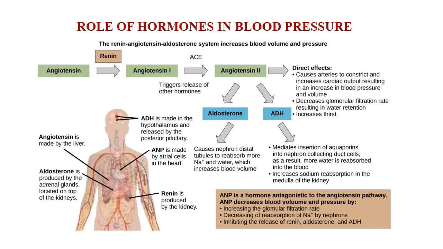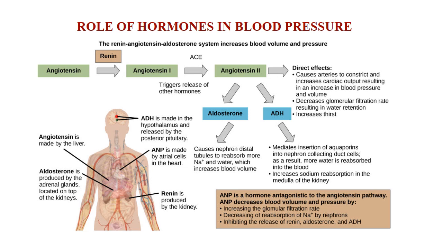And finally, this particular ANP inhibits or suppresses the action of aldosterone, antidiuretic hormone, and renin. That is, aldosterone, ADH, and renin are responsible for increasing blood pressure, and this ANP inhibits the action of these. Thereby, the blood pressure is maintained.